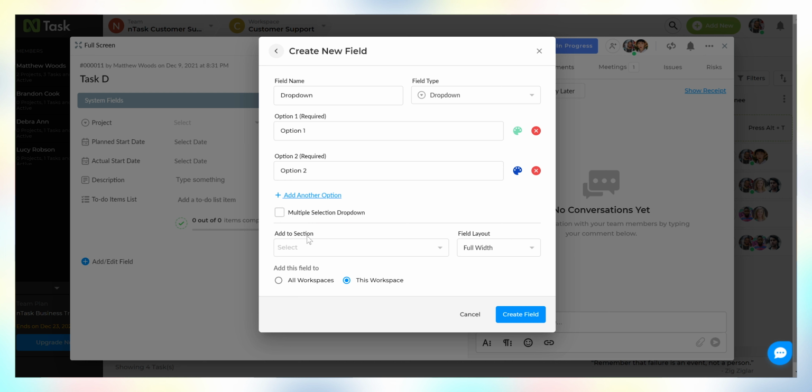Add it to a section and set field layout.